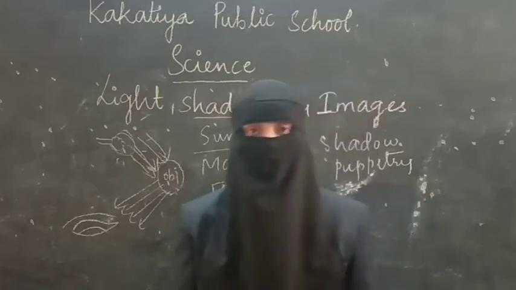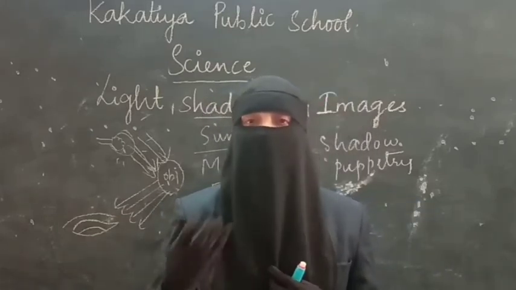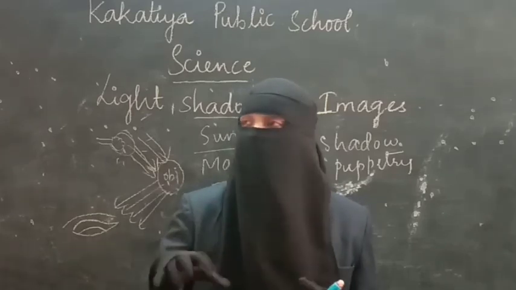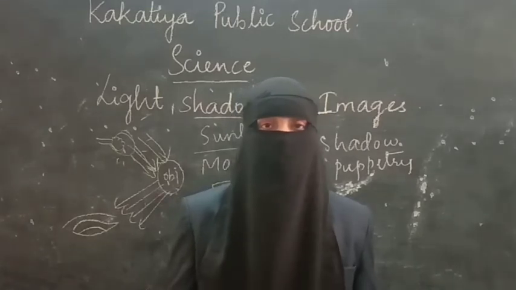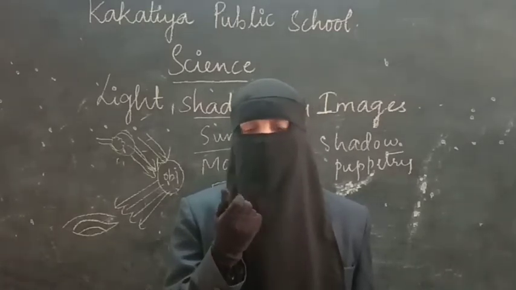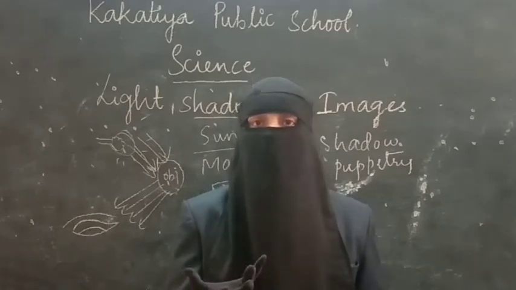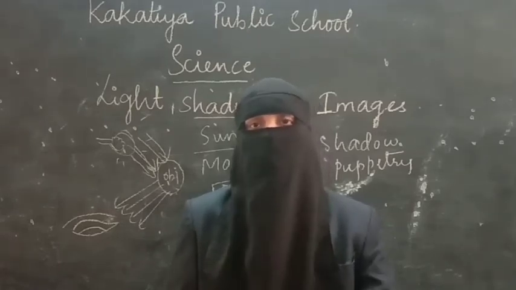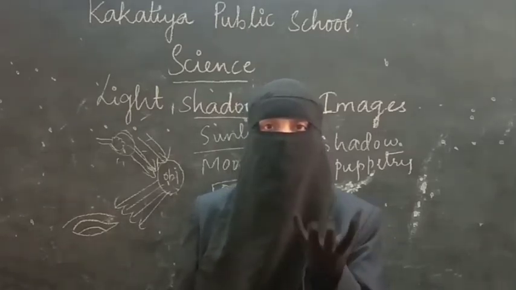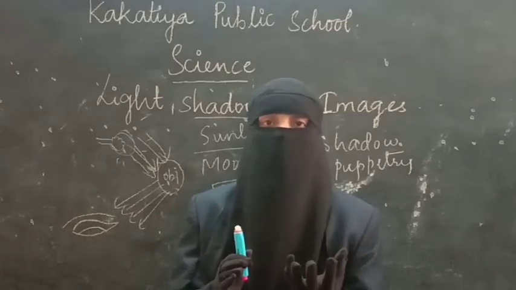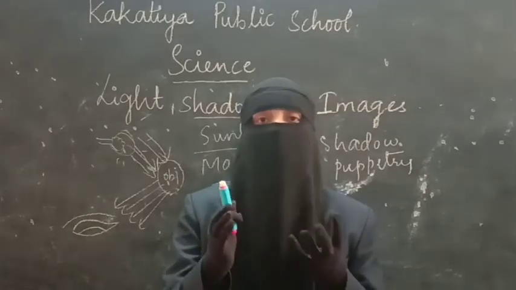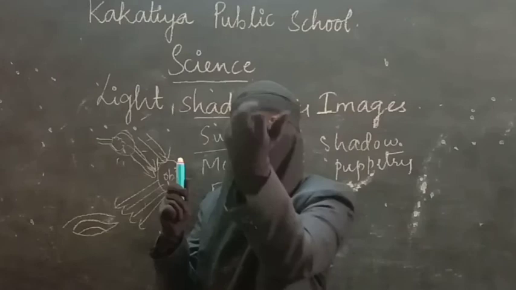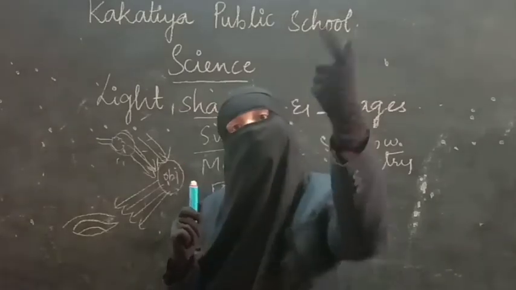Next one, color of the shadow. Do you think you can see the color of the shadow? Can you identify the color of the object? Have you seen any colorful shadow? No, obviously not. What to do then? Let us do an activity. Take one ball of any color, and you and your sibling, or your friends, or you and your parents can do this activity. Hold it in your hands. Use a source of light and put that ball behind your friend. So for example, you have your ball and the source of light, the screen is in front, and your friend is standing facing towards the screen.